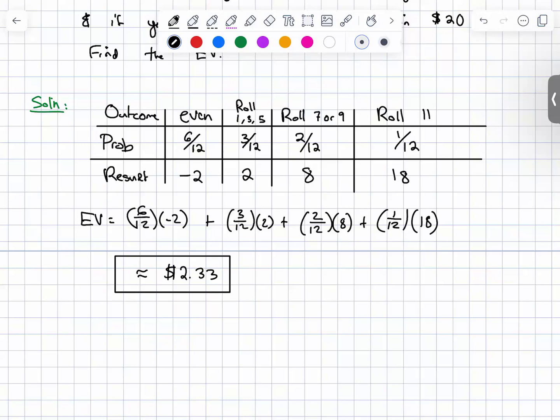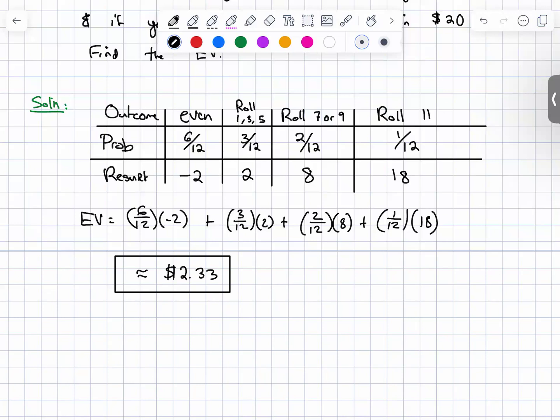I'm still parsing through my problems to decide which ones I want to do. But just so we're clear, if there are multi-part questions, answer the multi-parts based on your work. So let's say part A was find the expected value and part B was, is this game in your favor? Answer it based on your work. So if your work said that you got negative 2.33, you would say that the game is not in my favor. And I would give you full credit for that because based on your work, that would be your answer.